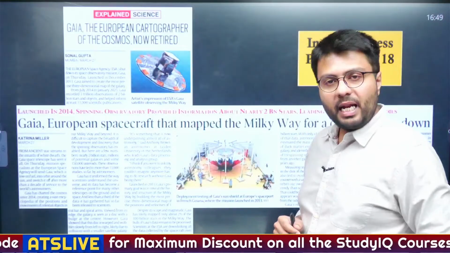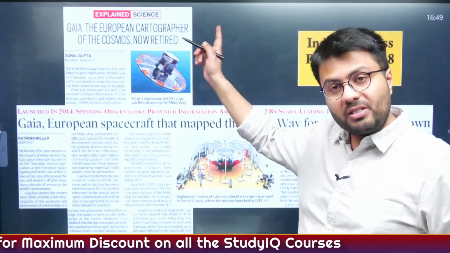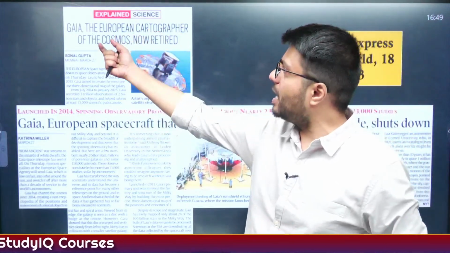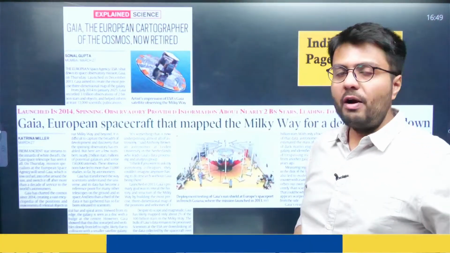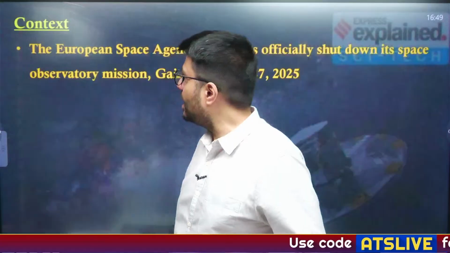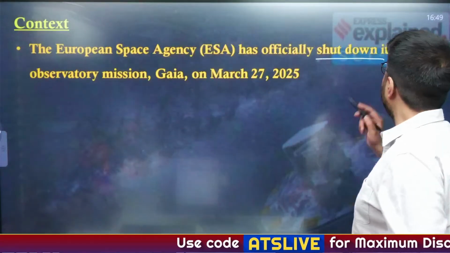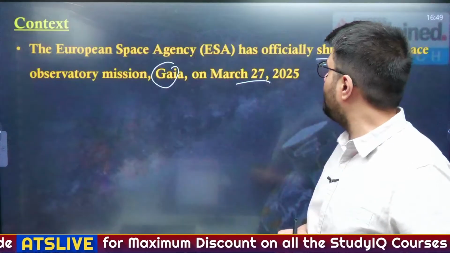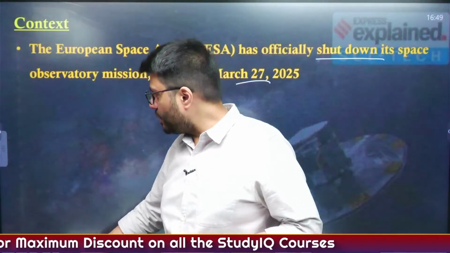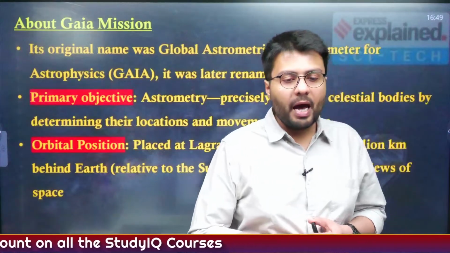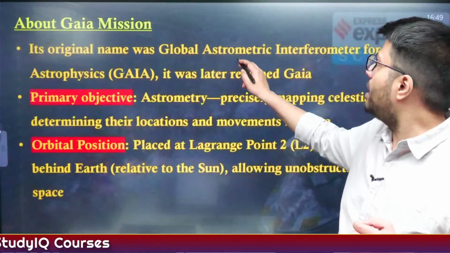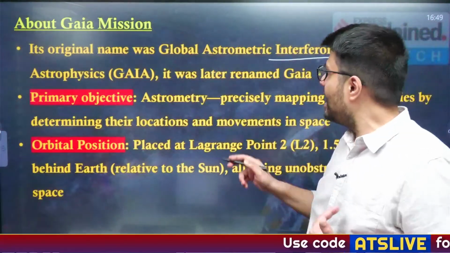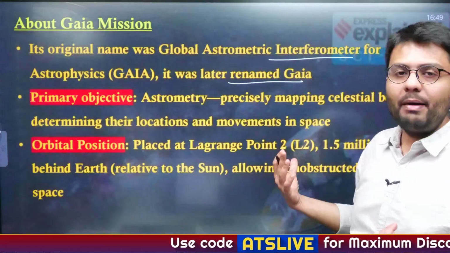Now let us move to the next article. This one appeared on 2 pages in yesterday's newspaper, and as you can see, both of these articles talk about the Gaia spacecraft of the European Space Agency. The European Space Agency has officially shut down its space observatory mission Gaia on March 27th, 2025. That was 2 days before. This Gaia mission was originally named Global Astrometric Interferometer for Astrophysics, GAIA, and it was then renamed as Gaia.